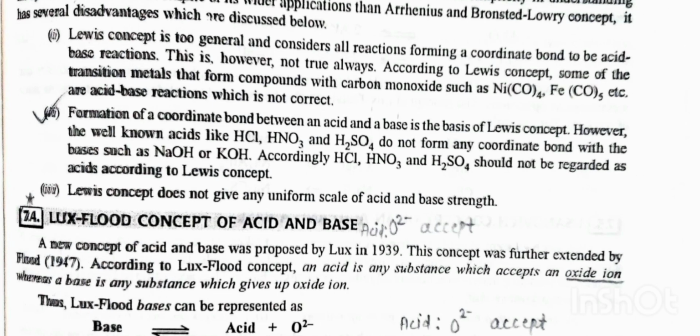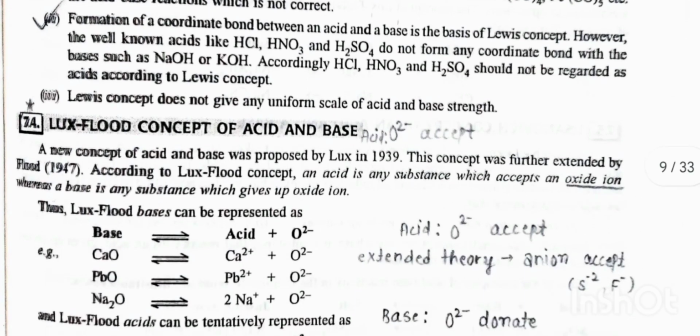Second, formation of a coordinate bond between an acid and a base is the basis of the Lewis concept. However, the well-known acids like HCl, HNO3 and H2SO4 do not form any coordinate bond with bases such as NaOH or KOH. Accordingly, HCl, HNO3 and H2SO4 should not be regarded as acids according to the Lewis concept. Third, the Lewis concept does not give any uniform scale of acid and base strength.